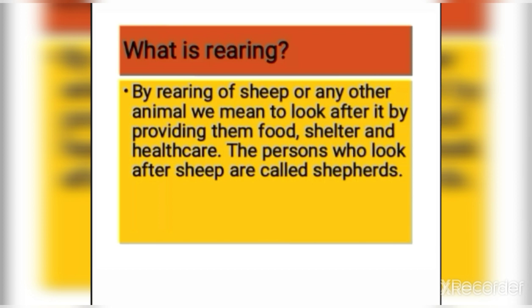You might have seen shepherds with a herd of cattle. Sheep are reared mainly for wool. They are reared in areas with low rainfall. In India, you would be able to see shepherds taking their herd of sheep for grazing in plains of states like Haryana, Punjab, Rajasthan, and Gujarat.